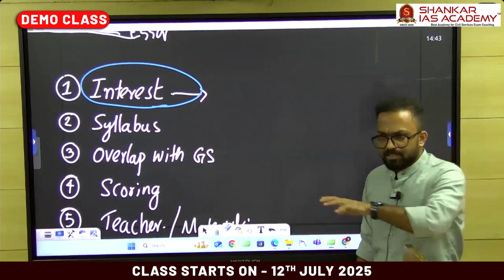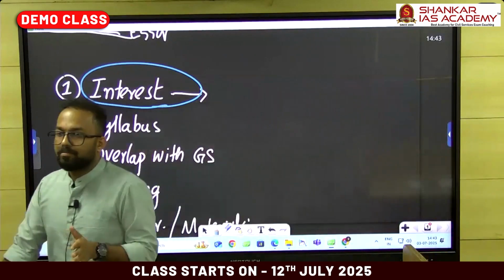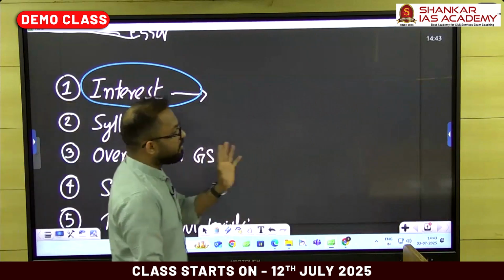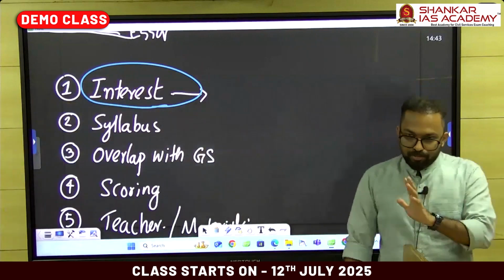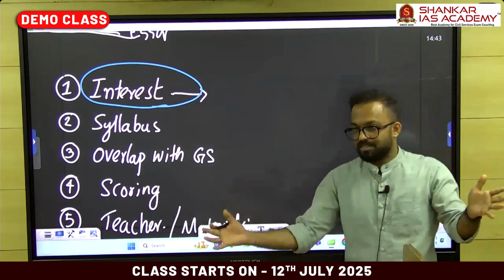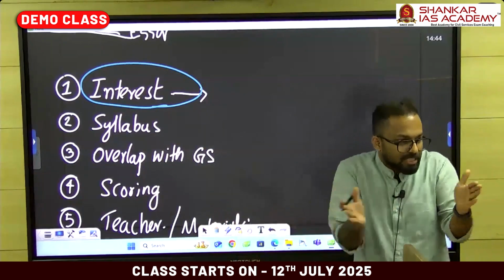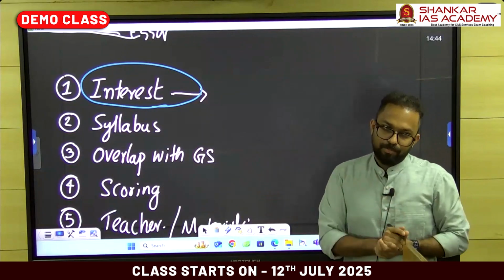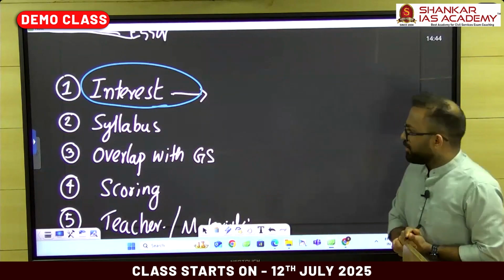Go through the syllabus. The syllabus of every optional is available on the UPSC website. You can go through the syllabus of every optional and see whether you are confident about that particular optional syllabus. Some of the optional syllabi seem very vast. Some are very crisp. So that also plays a role in deciding the optional. Fine.